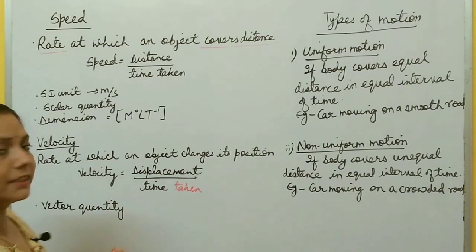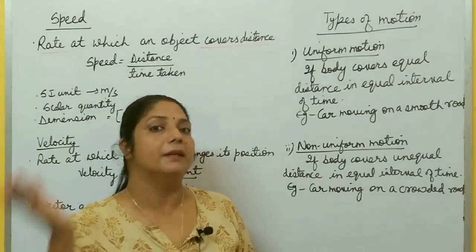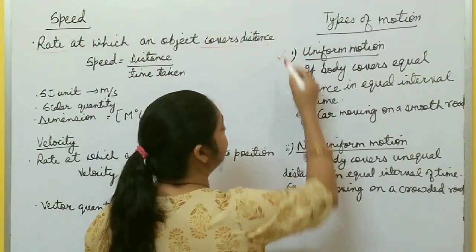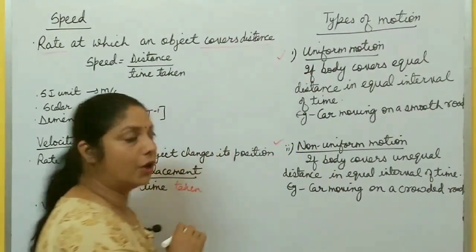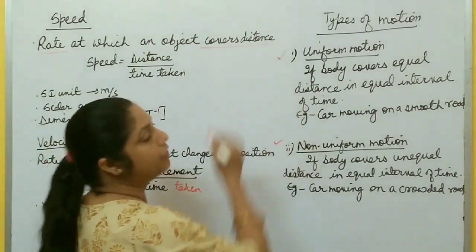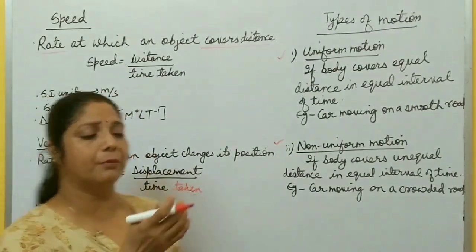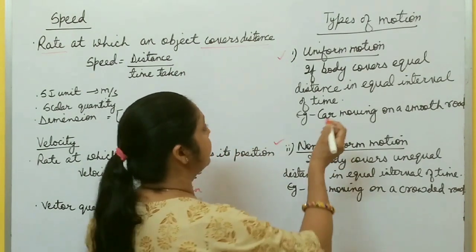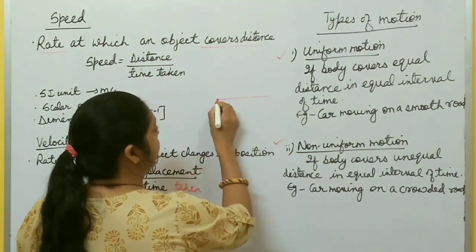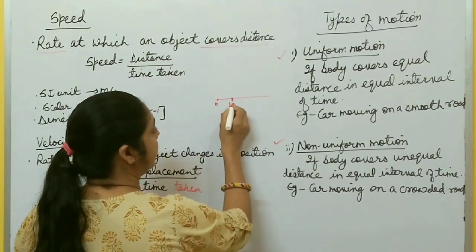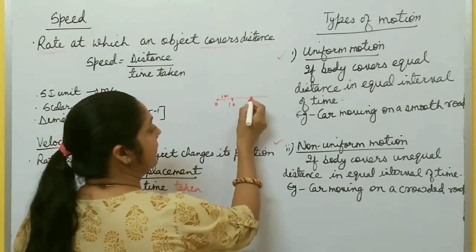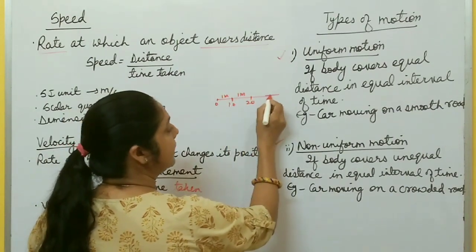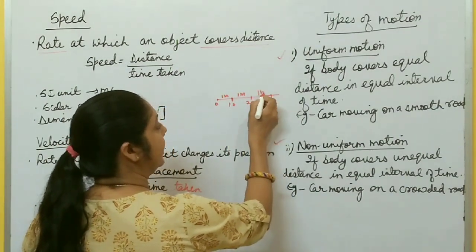Now after this there are different types of speed and velocity, but before that you must know about types of motion. One is uniform motion, another one is non-uniform motion. What is uniform motion? If a body covers equal distance in equal intervals of time. Suppose in the first 10 seconds the body covers 1 meter, then the next 10 seconds it covers again 1 meter, then again the next 10 seconds it covers 1 meter.